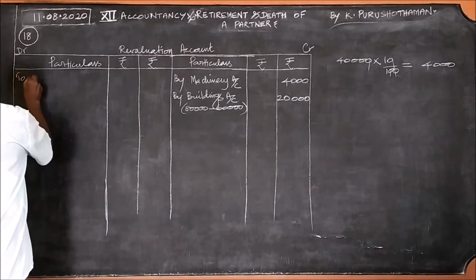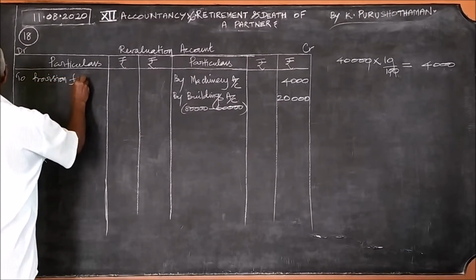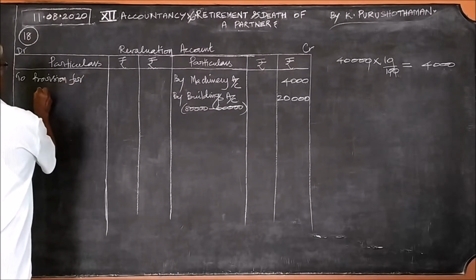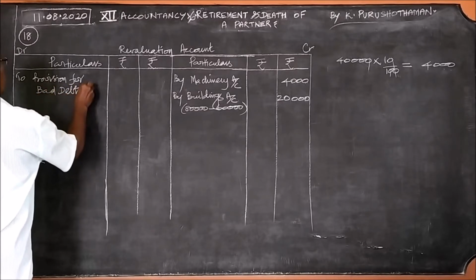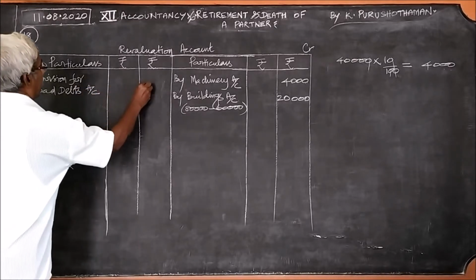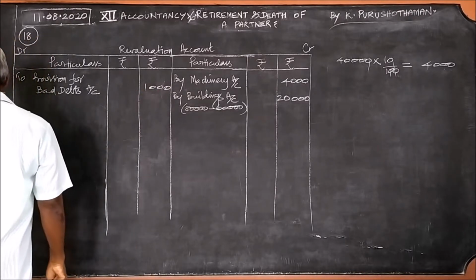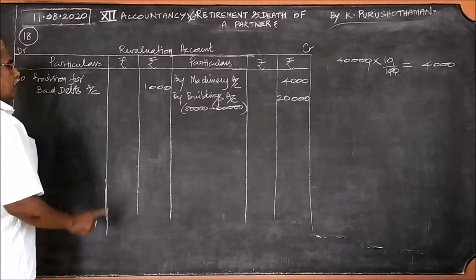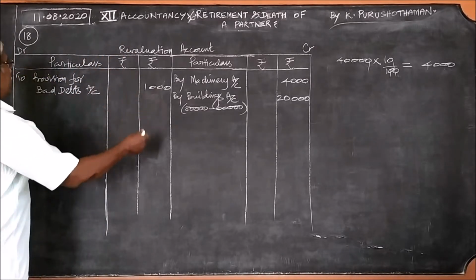Therefore, to provision for bad debts account. It is 1,000. Why it is 1,000? I told you just now. Provision for bad debts to be raised to 2,000. From 1,000 to 2,000, therefore additional 1,000 has been increased.